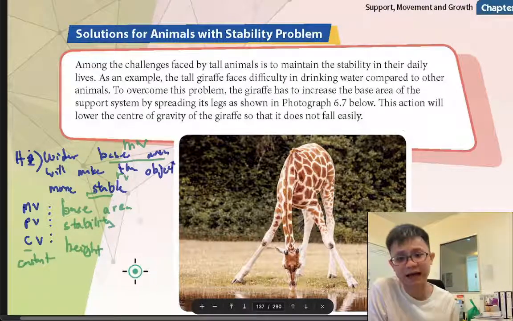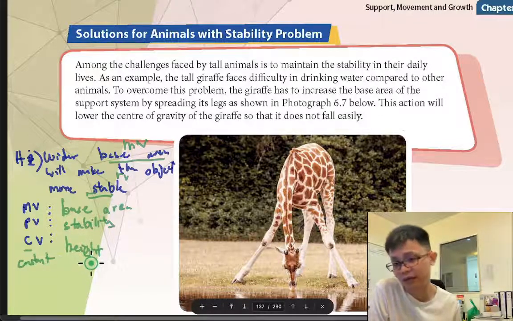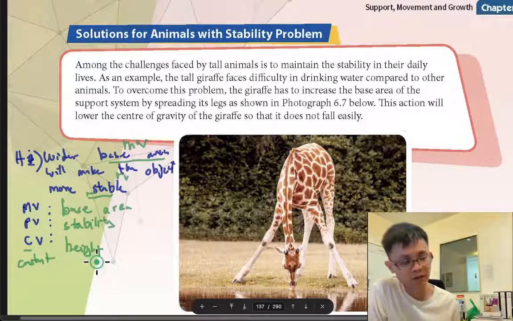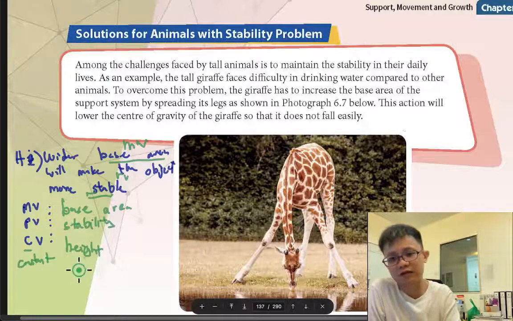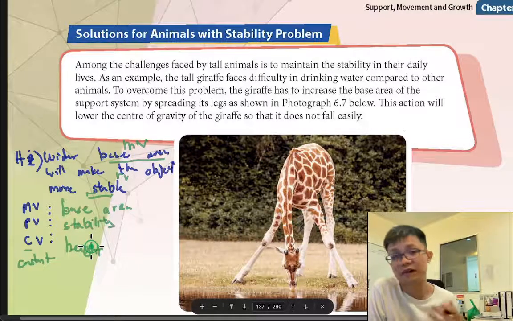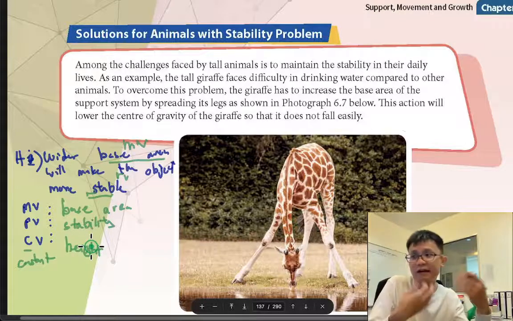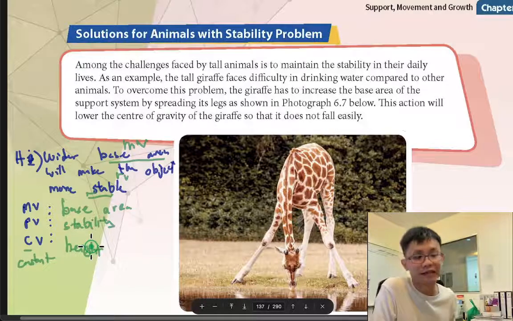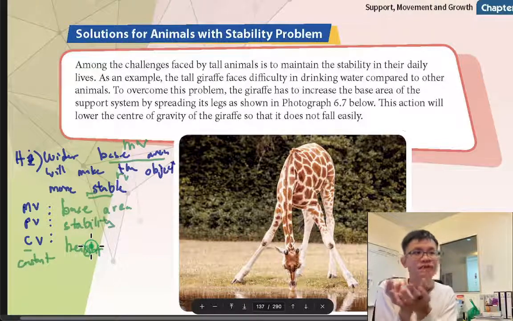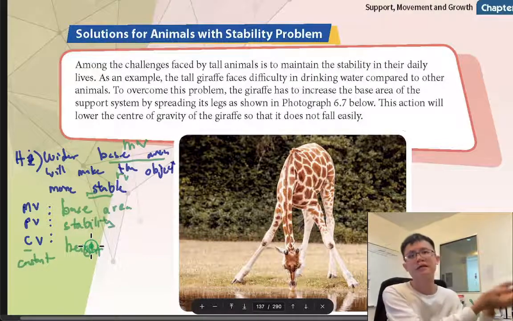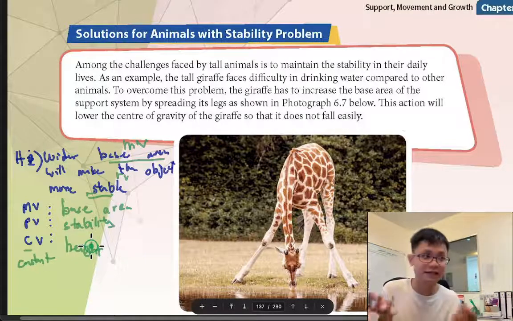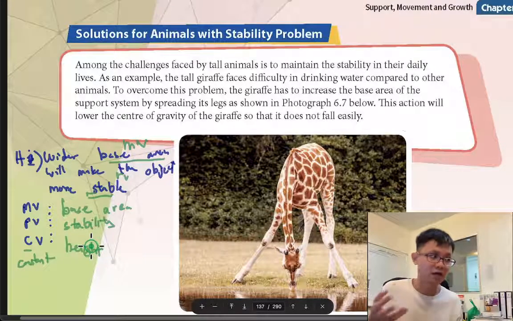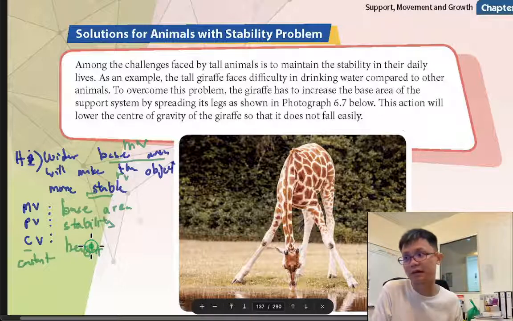Let's say I want to say guys like chocolate more than vanilla. Maybe the constant variable will be the type of chocolate. Type of chocolate cannot change. Type of vanilla maybe I don't want to change, because maybe I want to let them try to eat. And then the gender: I cannot give some guys and then some girls, because the gender must be the same, because I say it's guys. Or let's say I just say the demographic, like Kuala Lumpur people. I don't use the US, I just say Kuala Lumpur.